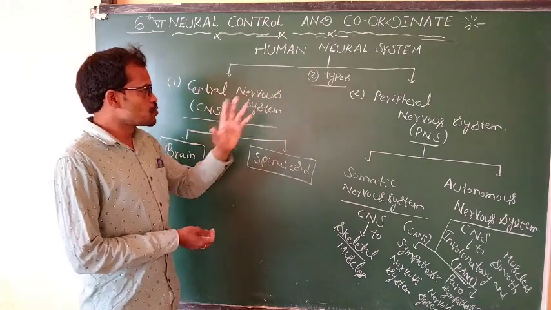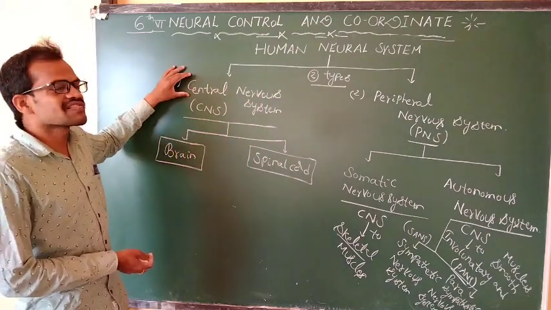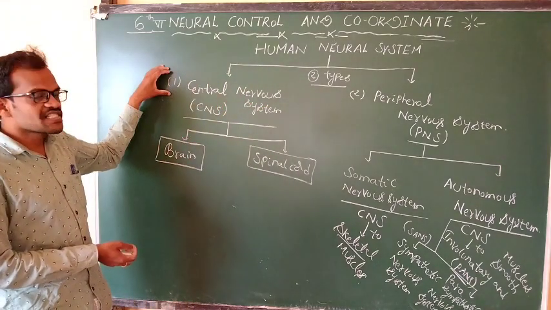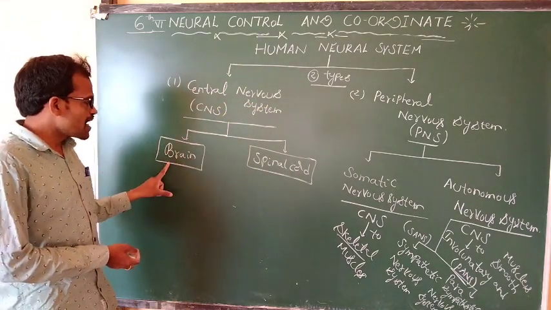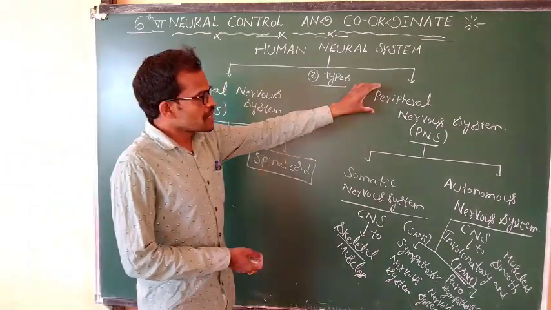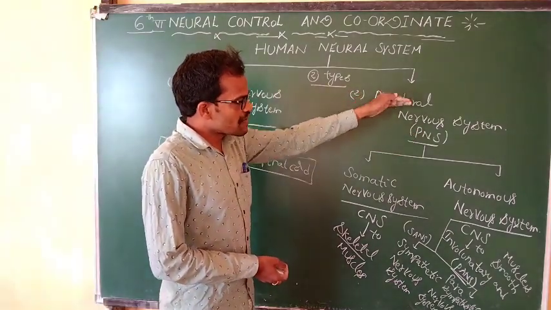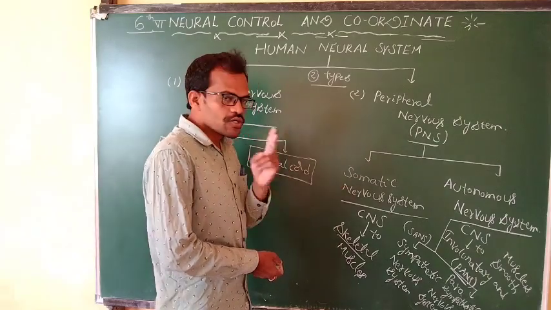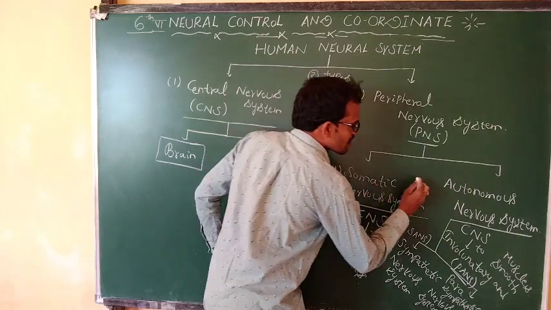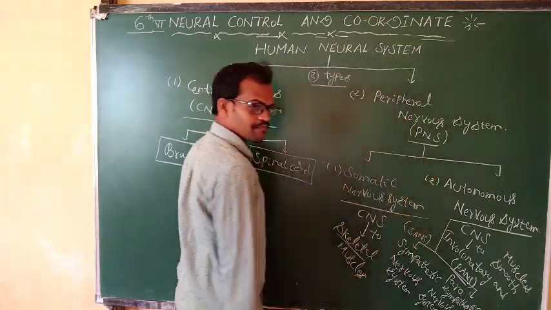The human neural system is divided into two types. First one, central nervous system. Second one, peripheral nervous system. The central nervous system consists of brain and spinal cord. The peripheral nervous system is again divided into two types. First one, somatic nervous system. Second one, autonomous nervous system.